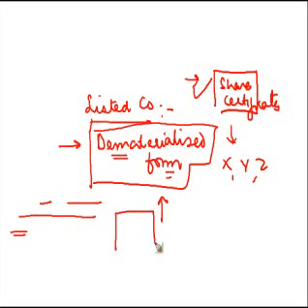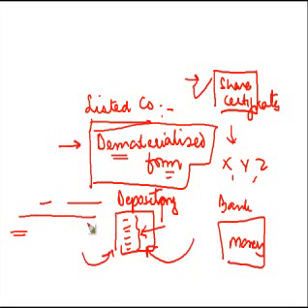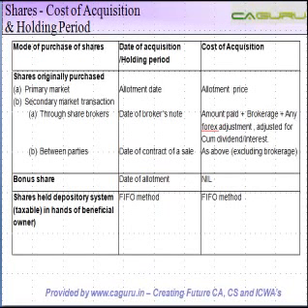What this means is that, just like you have a bank where you put your money, in this case you have a depository who opens an account for you in which you can put your shares. Once the share comes into this pool, the date of acquisition actually becomes irrelevant, because in this entire pool you cannot make out what the date of acquisition was for which shares. So the date of acquisition or the holding period is calculated based on the FIFO method. What does this mean?